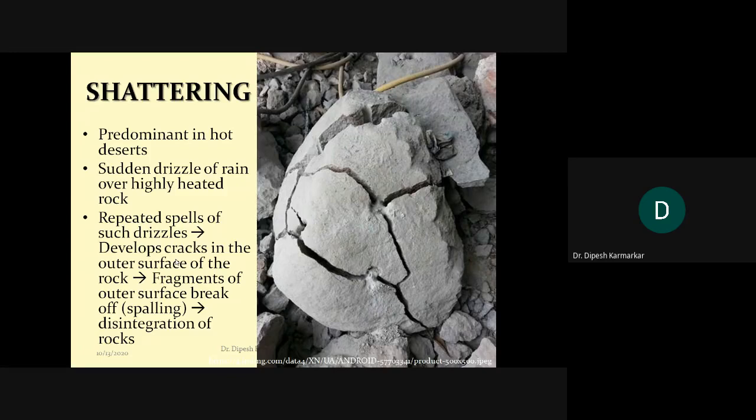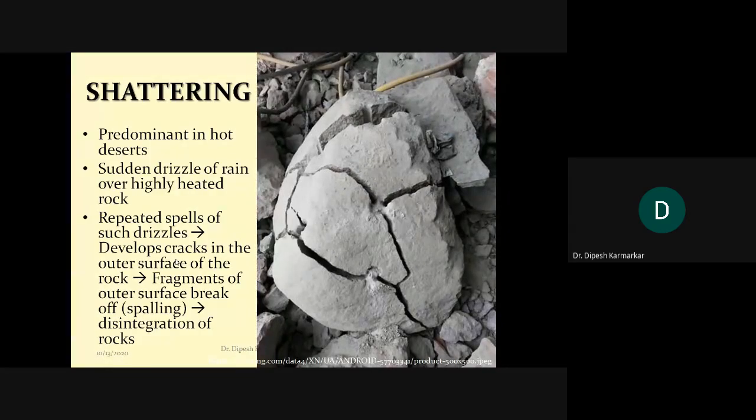But whenever such light rain droplets fall on this hot expanded rock surface, the temperature suddenly goes down. It's not a gradual process, it happens suddenly. And because the temperature suddenly goes down, the rock suddenly tries to contract, because it's already expanded. Now this sudden contraction because of temperature change leads to shattering.